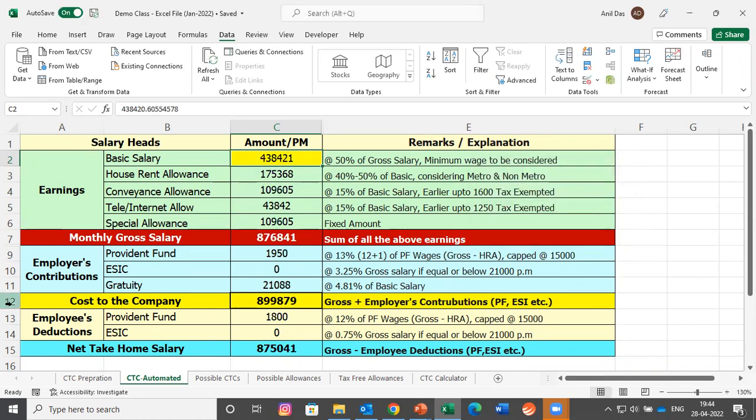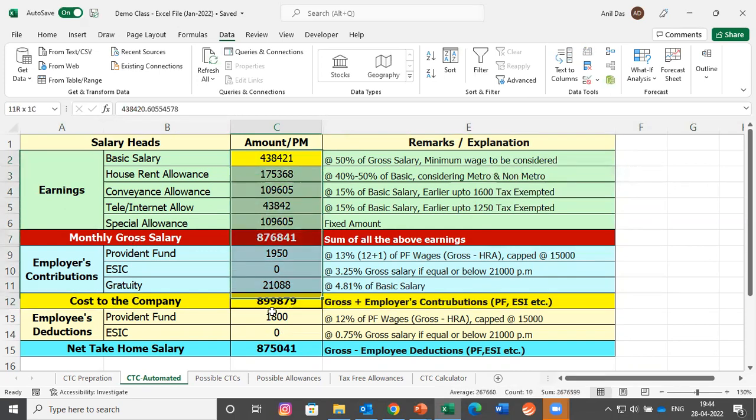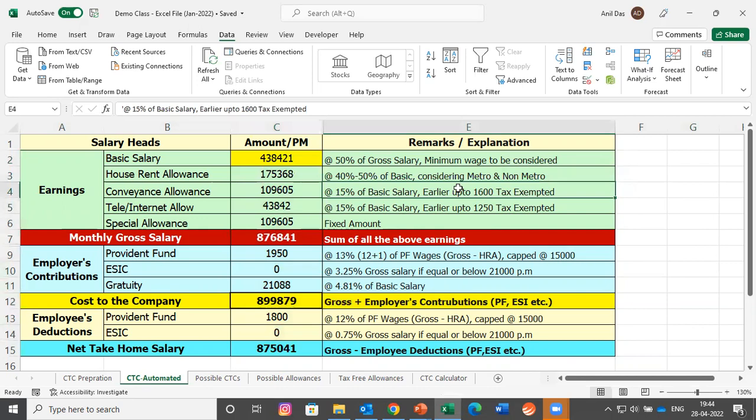So it is done. CTC is 8,99,879 and we have the entire breakup in front of you. In our actual classes, we teach people how to create this automated CTC calculator. Salaries should be designed in this particular way.